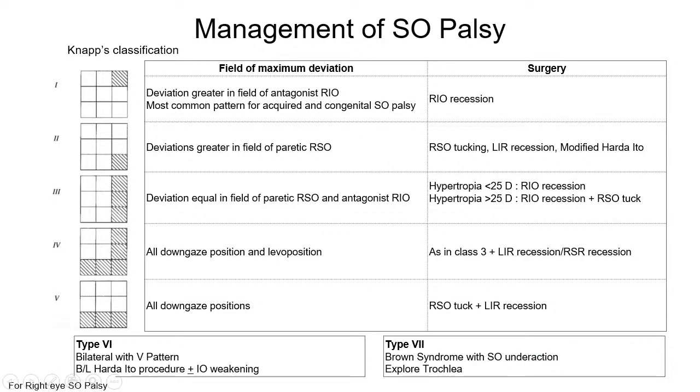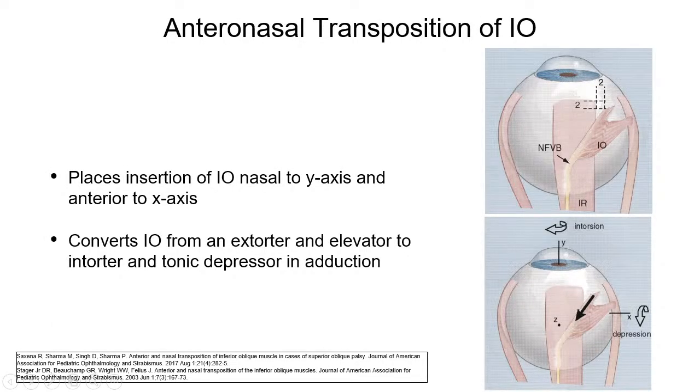In our case, we did anteronasal transposition of IO, because as we can see here, the deviation was equal in all fields of paretic right SO and right IO, and the hypertropia was greater than 30 diopters, so we had to do an inferior oblique weakening procedure. However, a significant excyclotorsion was present in the right eye, so we did an anteronasal transposition of IO, in which we moved the insertion of IO 2 mm posterior and nasal to that of the inferior rectus tendon. This places the IO nasal to the y-axis and anterior to the x-axis and converts it from an extorter and elevator to an intorter with tonic depression and adduction.